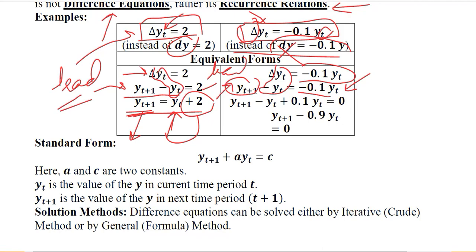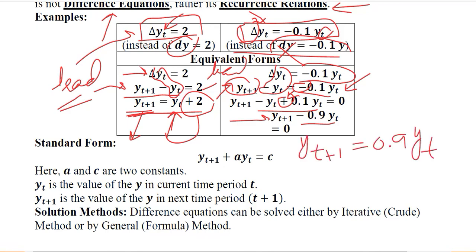Now we have shifted this yt on the other side, and when we shifted, it becomes positive from negative, and now we can solve these two. It becomes minus 0.9 yt, and yt is here as well, is equal to 0. So now we have another pattern here.